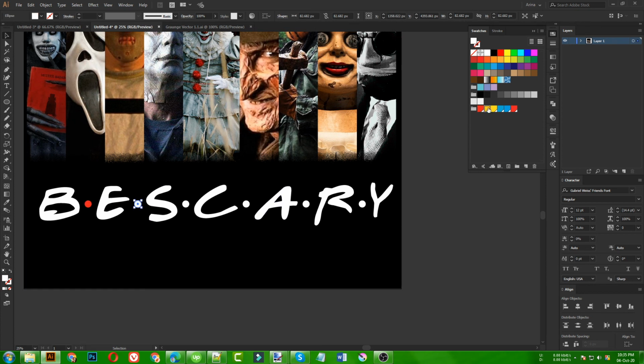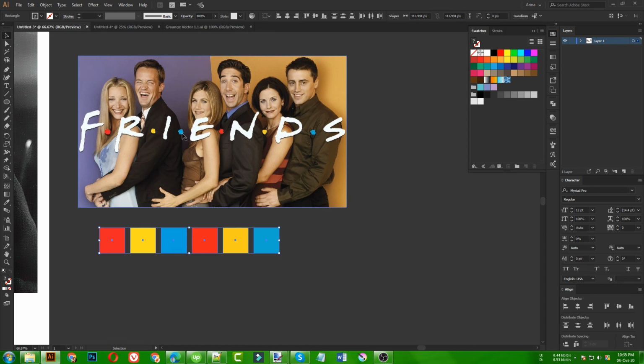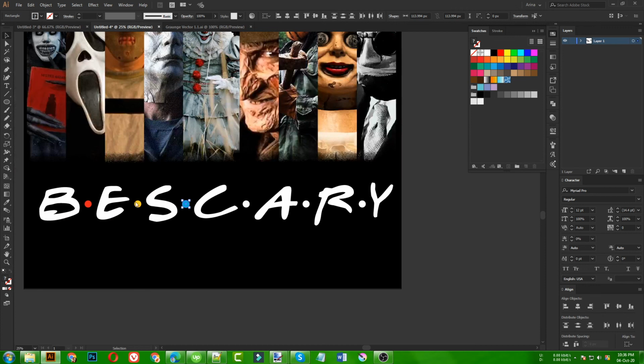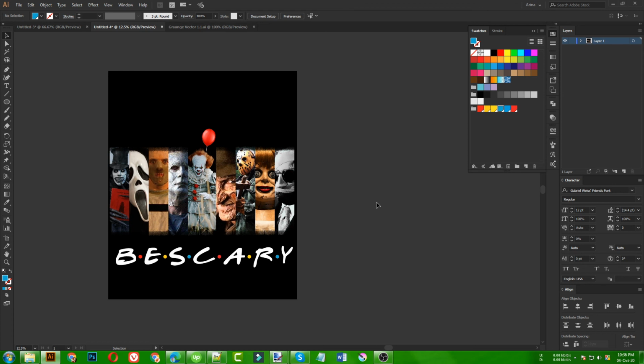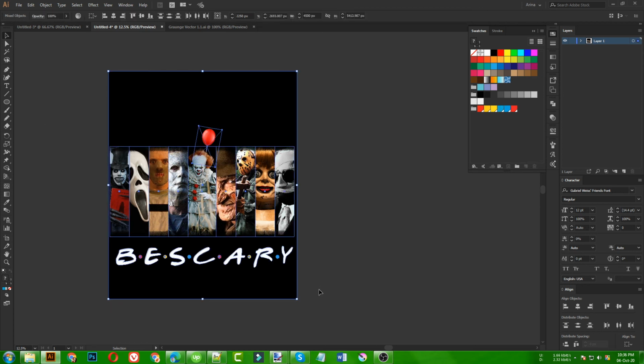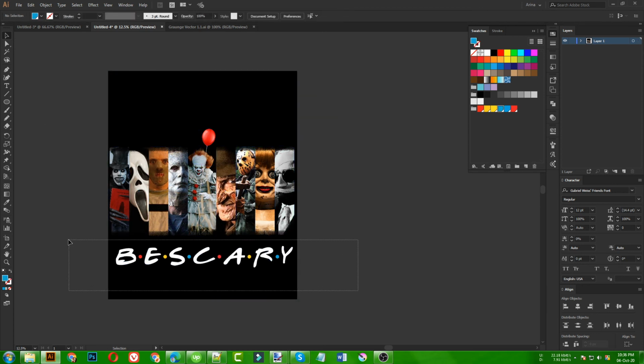Then I am just going to place the colors here. Okay, not that, it will be this color. Okay, I need to say that red, yellow, blue, then red, yellow, blue. So that is going to be my color theme here. Then this red, this yellow, and then this blue. So this is a similar design we made, not very similar, but I hope this will get our work done,